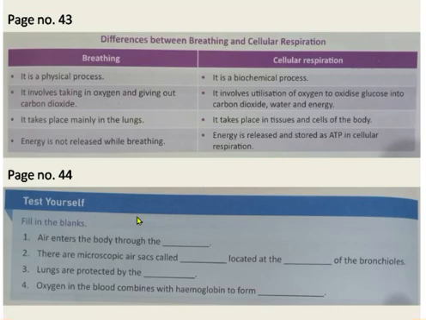Students, you will go through this topic, and on page number 44, Test Yourself is given. You will complete this. Do this assignment, students, and read the chapter.